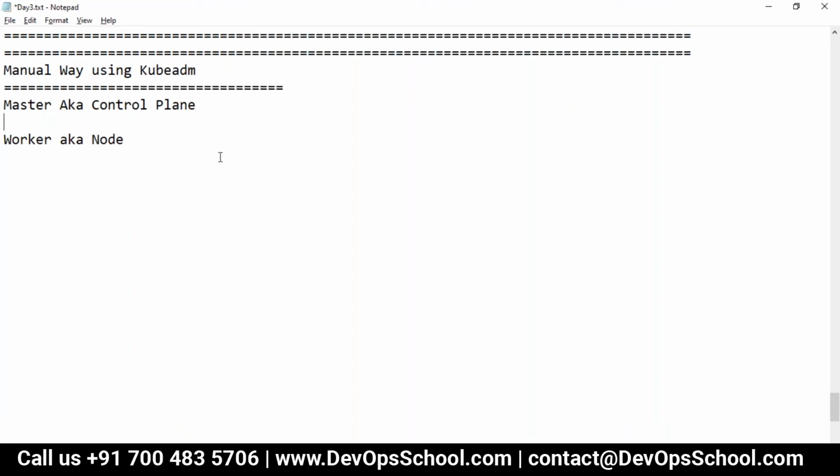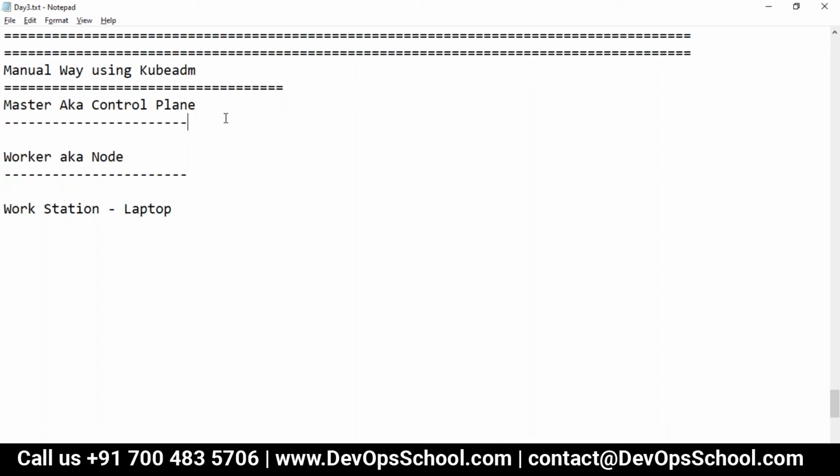And then the last one is the workstation. This is your laptop from where you send the instruction to the API server. So guys, these are the three major components which you have.